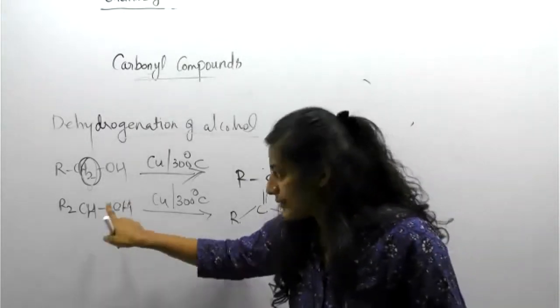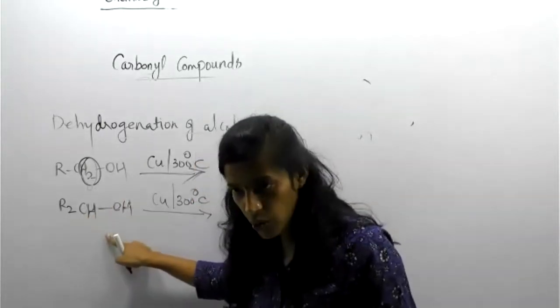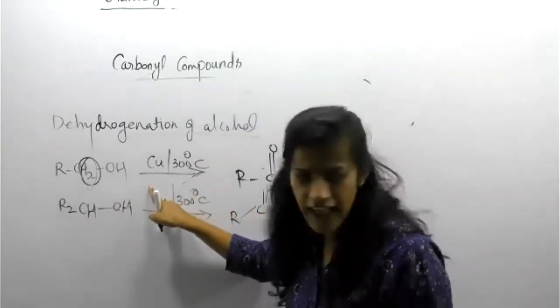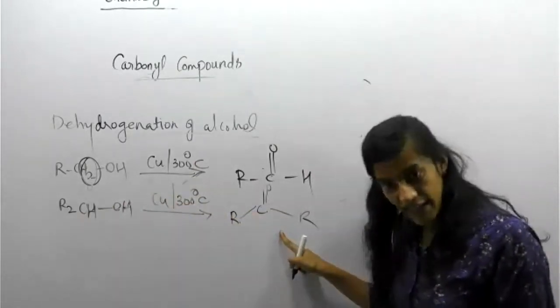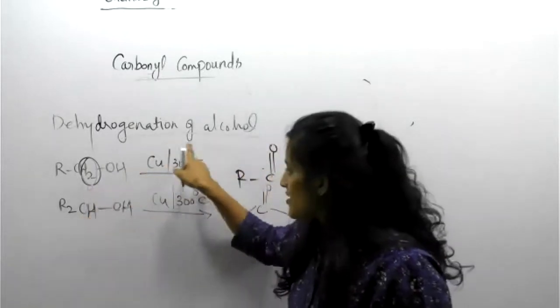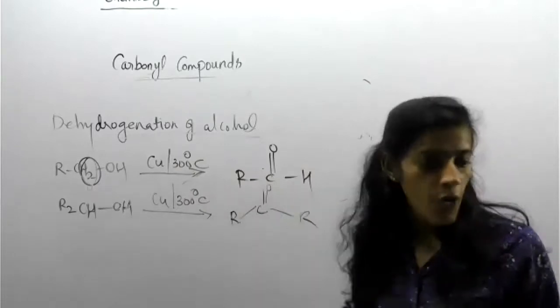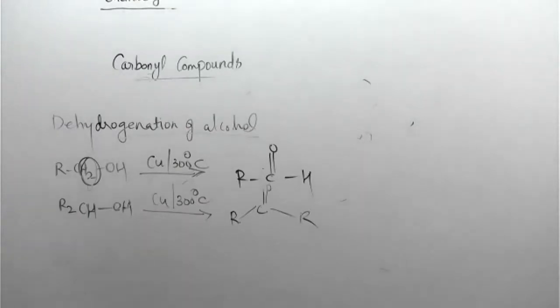So look, this is the starting material. The starting material was a secondary alcohol. In the presence of copper and 300 degrees Celsius, the product becomes a ketone. At the same time, if the starting material was a primary alcohol, in the presence of copper and 300 degrees Celsius, you will get an aldehyde. Okay. One more thing, students. I think you are remembering or not. Did you ever check my previous videos on YouTube? Alcohol-related, ketone-related videos are already there. Or any doubt you can ask me.